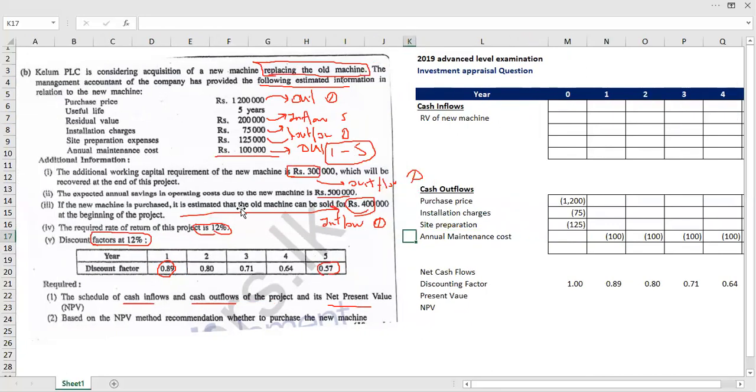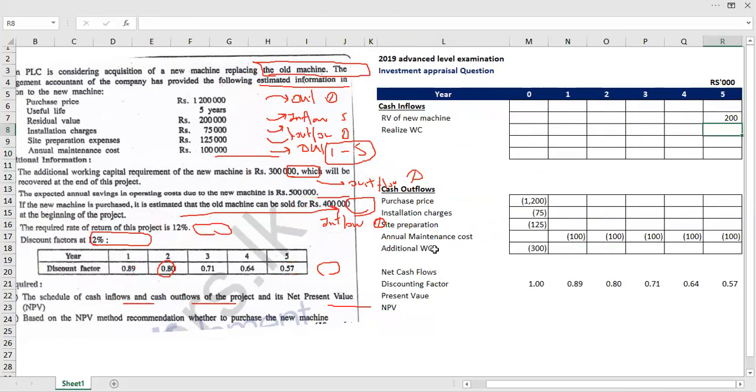Okay, then the additional information: the additional working capital investment will be a cash outflow in year 0, but we know we can realize this additional working capital we invested at the beginning of the investment at the end of our investment.